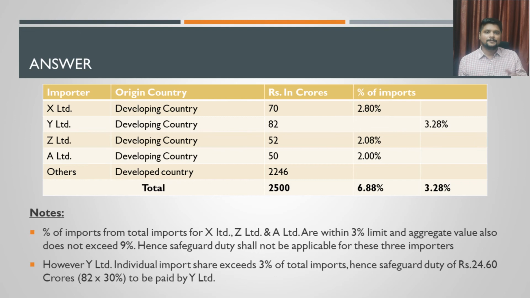So I have calculated the percentage of imports for different importers, and it gives me that for X Limited, the value of import is 2.8%. Y Limited, the value is 3.28%, which is in excess of 3%. Z Limited and A Limited are within the 3% limit. So here the safeguard duty will be applicable for whom? Safeguard duty will be applicable only for Y Limited.